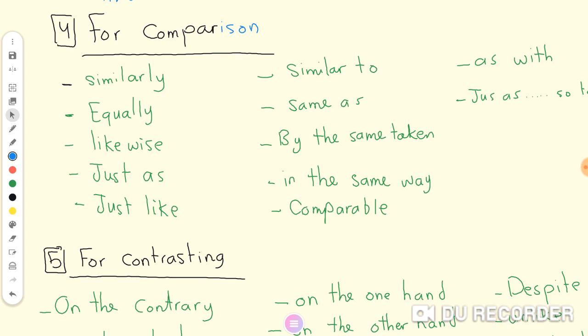But the transitional words that are used to show contrasting, to introduce two different points of view in the same paragraph or two different paragraphs.